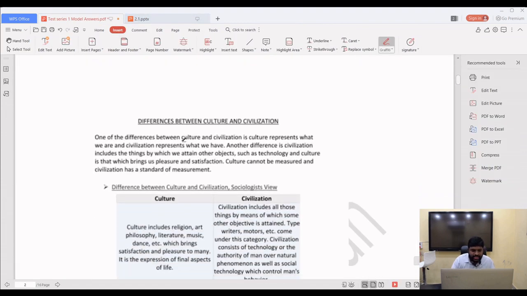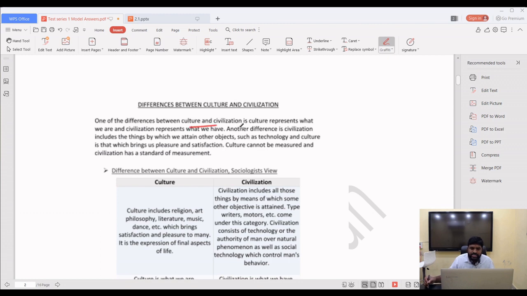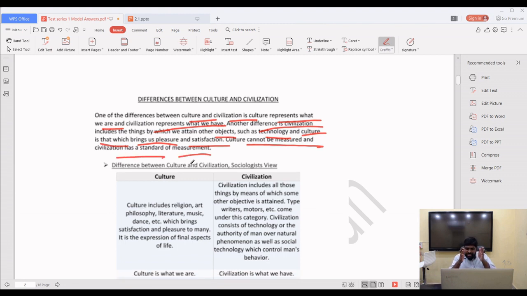Next, differences between the culture and civilization. One of the differences between the culture and civilization is culture represents what we are and civilization represents what we have. Another difference is civilization includes the things by which we attain other objects, such as technology, and culture is that which brings us the pleasure and satisfaction. Culture cannot be measured and civilization has a standard of measurement. So a proper distinction you have to make.